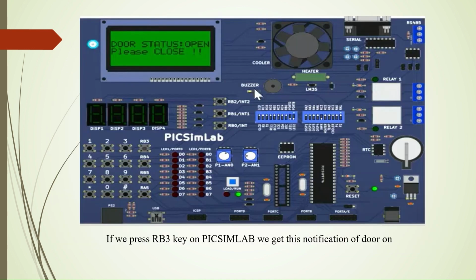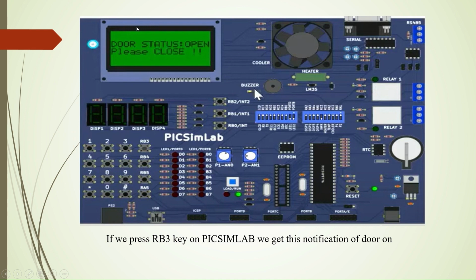Then at last, suppose we press RP3 on the PICSimLab, we'll get a notification indicating that the door is open, please close it, as we can see here.